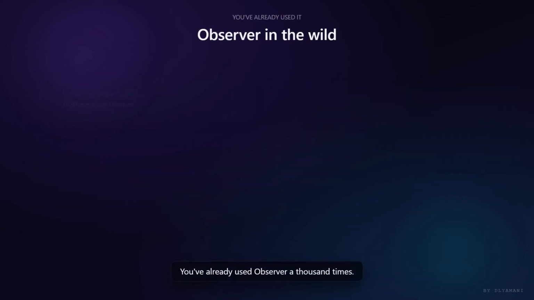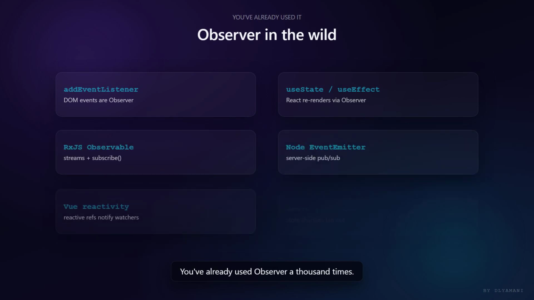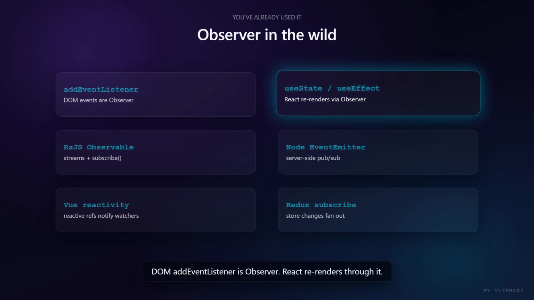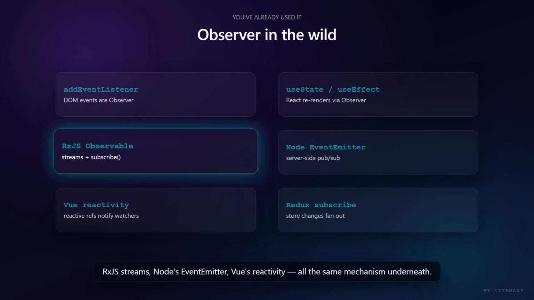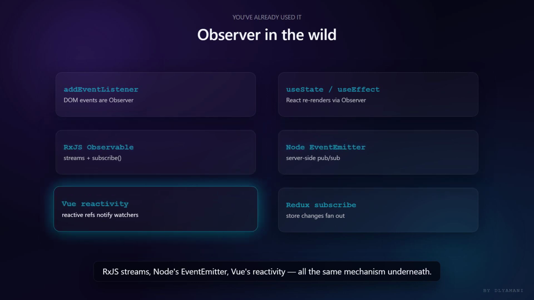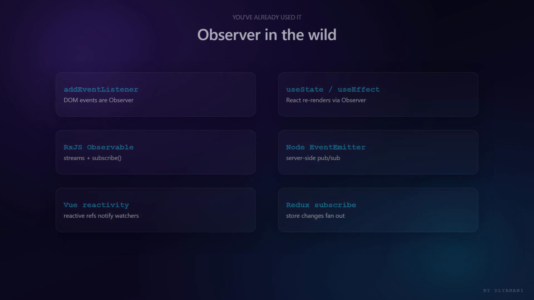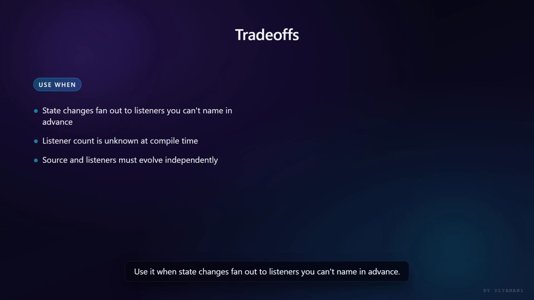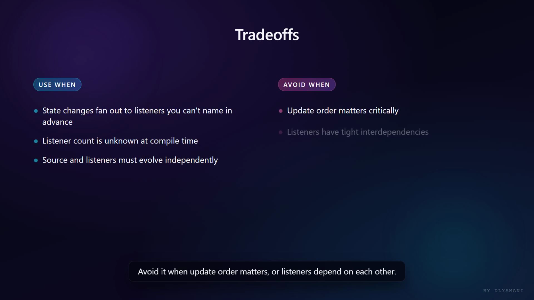You've already used observer 1,000 times. DOM addEventListener is observer. React re-renders through it. RxJS streams, Node's event emitter, Vue's reactivity. All the same mechanism underneath. Use it when state changes fan out to listeners you can't name in advance. Avoid it when update order matters, or listeners depend on each other.